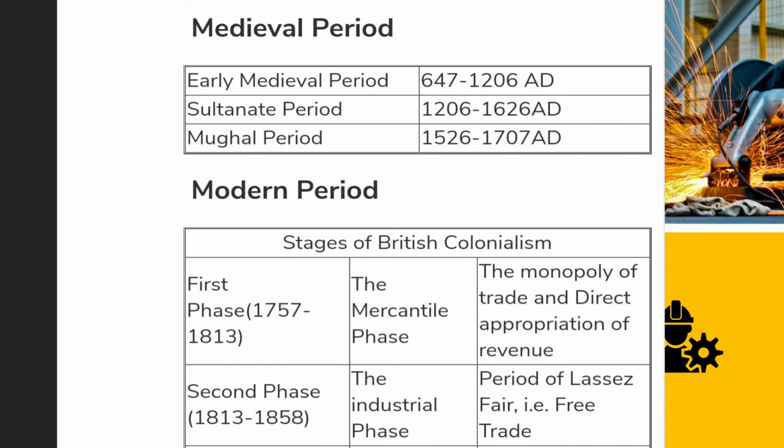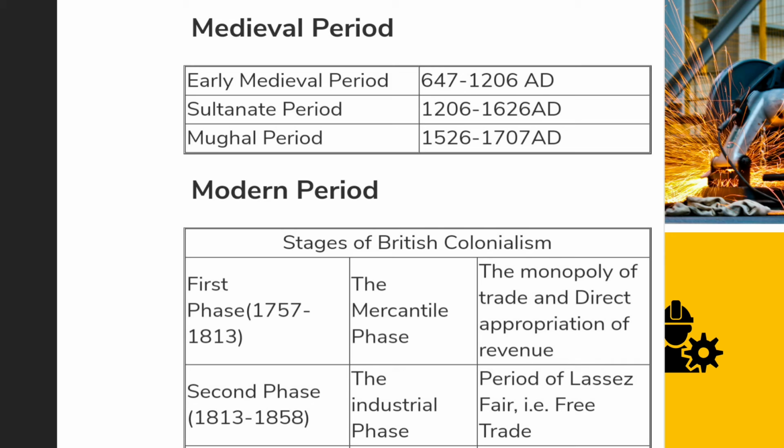Now, what are the medieval history periods? Early medieval period is from 647 to 1206 AD, Sultanate period from 1206 to 1526 AD, and Mughal period is from 1526 to 1707 AD. Now, let us see the modern period.